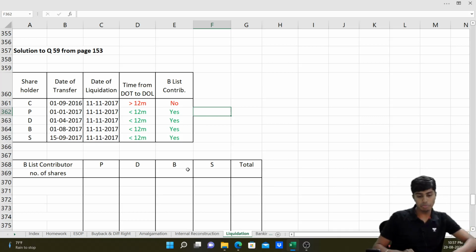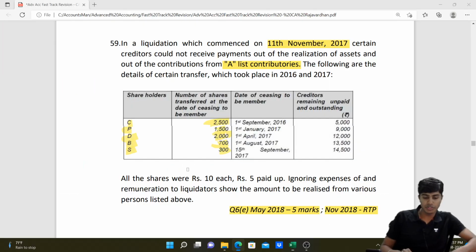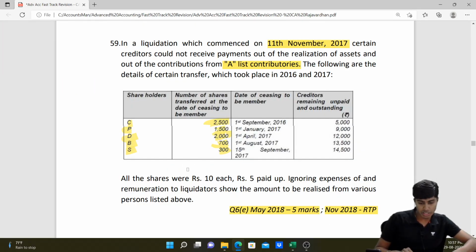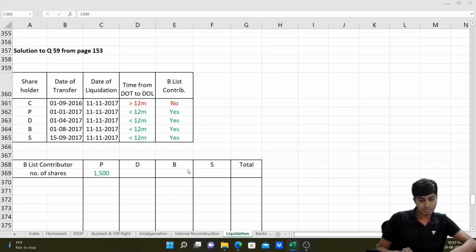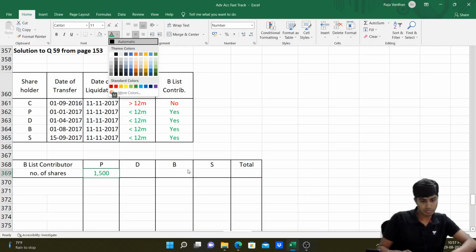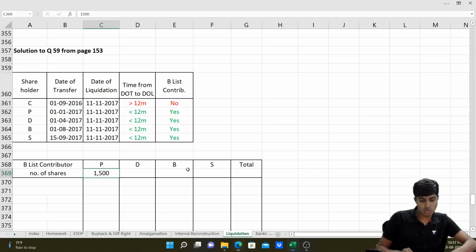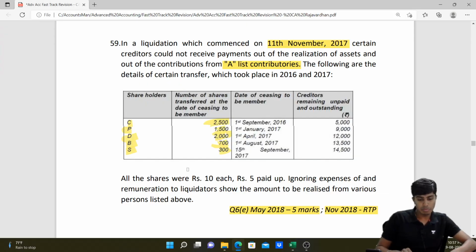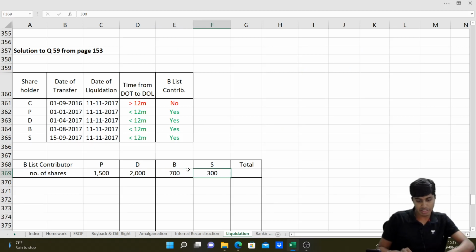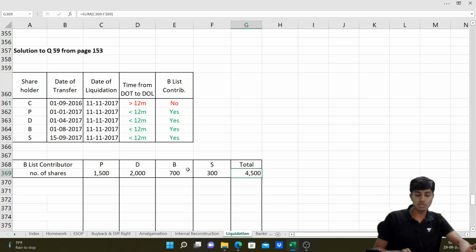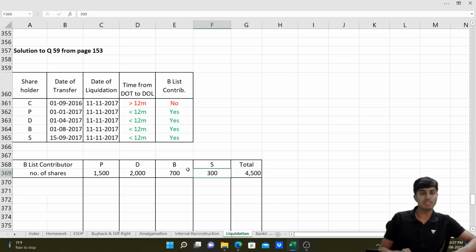Now let's get back to the computation, shall we? So contributors are PDBS, C is not. Let's now enter the number of shares. So P holds how many shares? 1,500 shares. D holds 2,000, P holds 700 and S holds 300. In total, 1,500 plus 2,000 is 3,500, plus 1,000 is 4,500. However, this is not the basis throughout. It's only for the first computation.